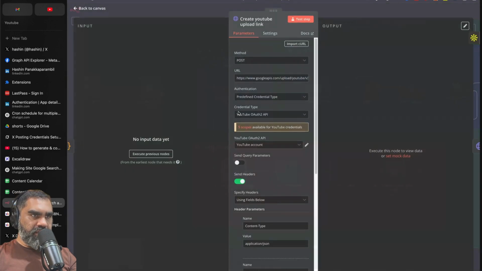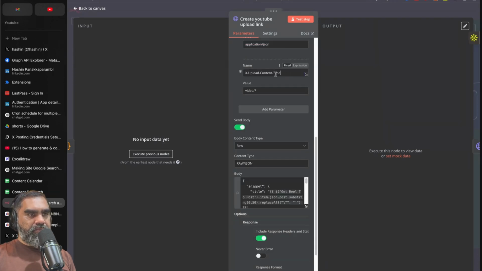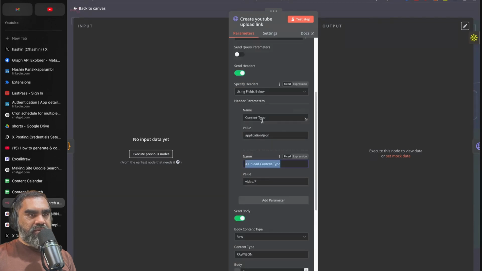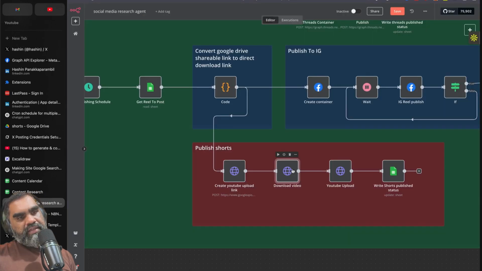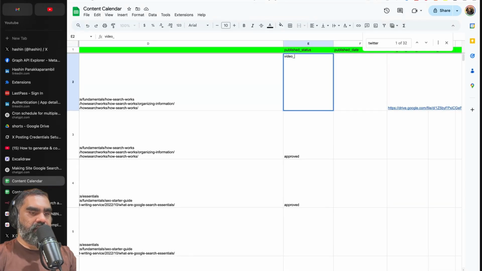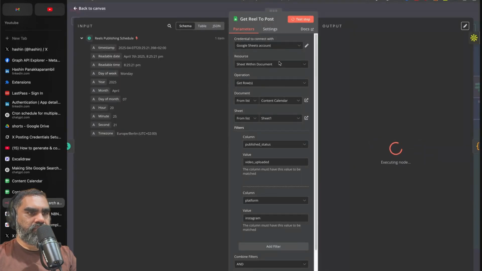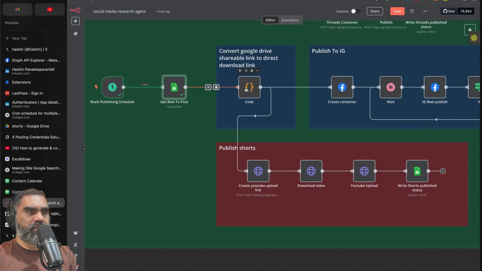For YouTube, this is an HTTP request node. The same method. On self-hosted n8n installations, the YouTube node doesn't work. So I'm using an HTTP node. YouTube account credentials, get the credentials from Google Cloud Console. Upload content type in the headers is video/*. The next node, we are downloading that video using that direct link. Change the published status to video uploaded and remove the published date. Test step. One item. Let's pin that. Let's play this.